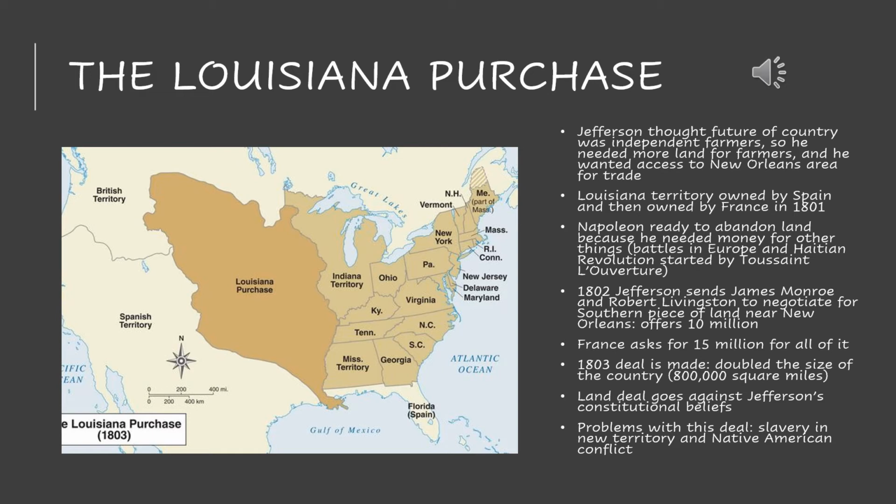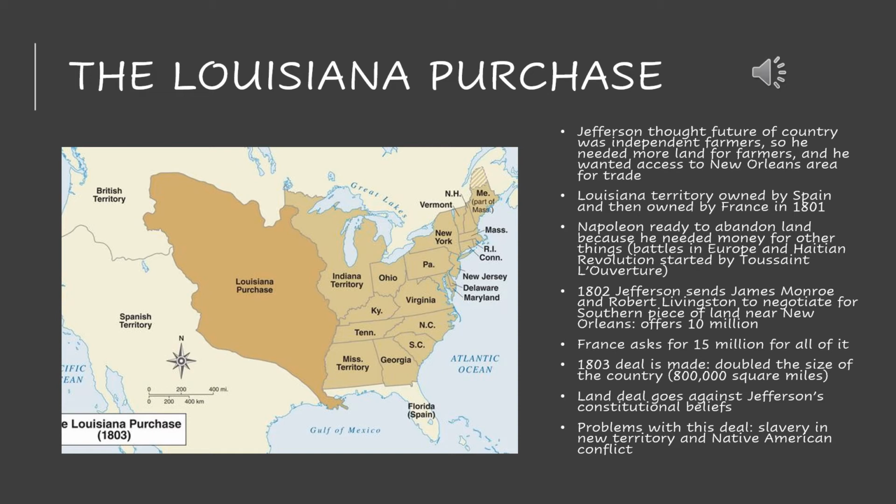So people have this argument going on in the United States about what the Louisiana territory is going to look like when it becomes part of the United States. So in other words, what are they going to do? Are they going to have slaves? Are they going to be free states? Are they going to mix? Is this going to be an issue? So the issue of slavery in that territory is definitely something that they worry about.